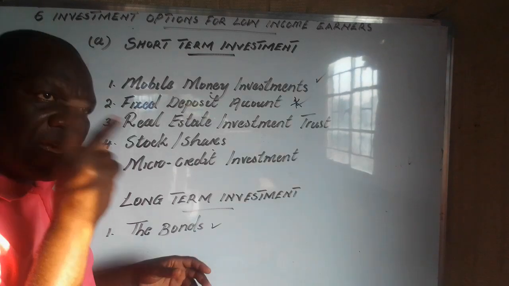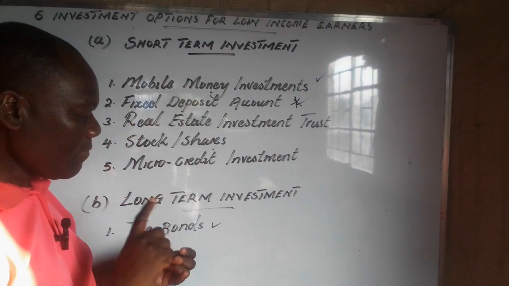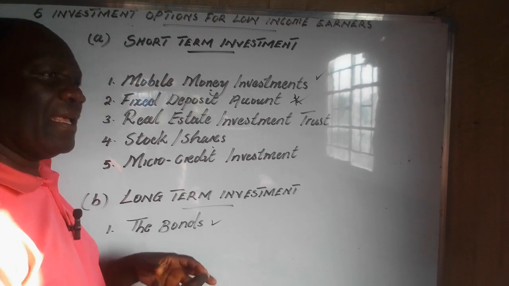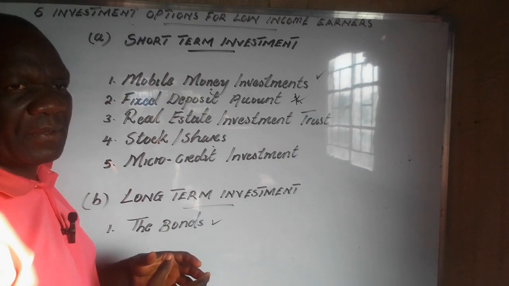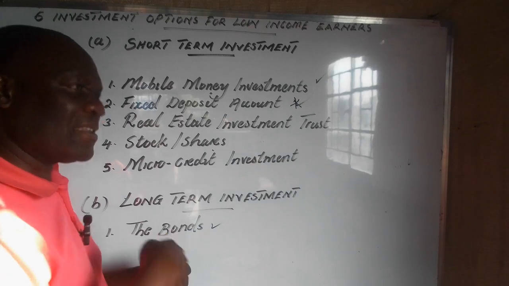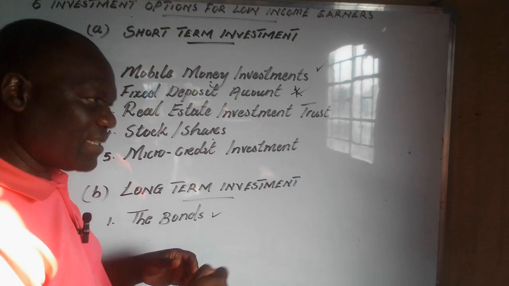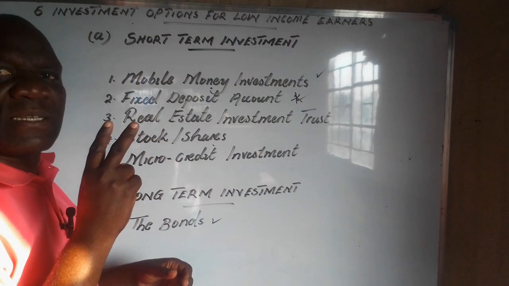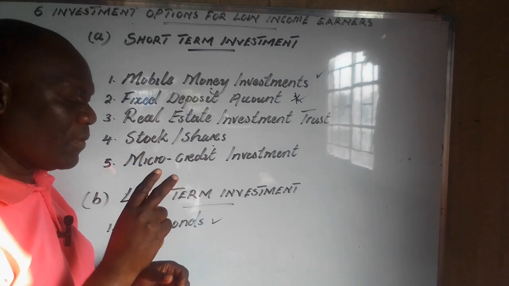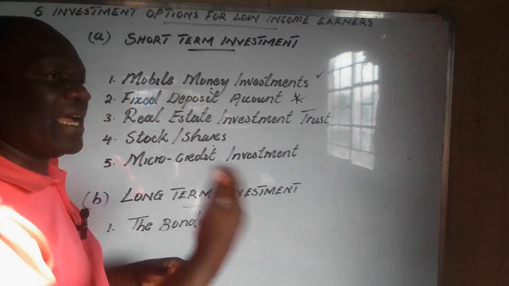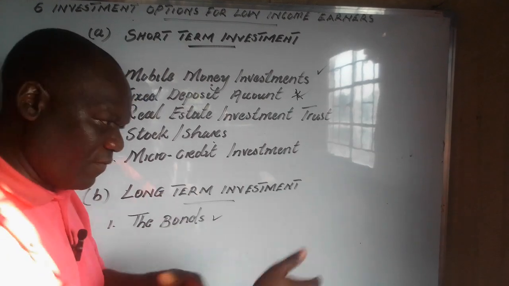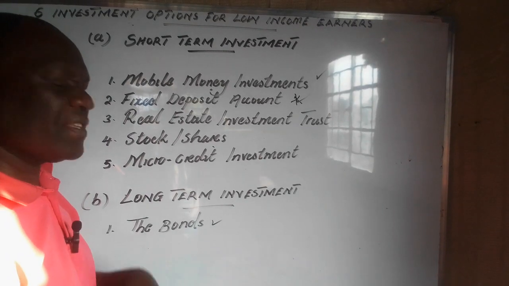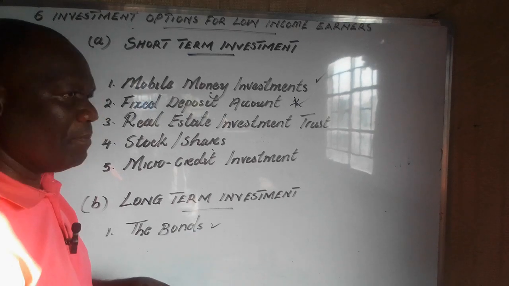Here the bonds have two types of interest. One is what we call coupon interest. The coupon interest has a coupon payment, meaning after 6 months there will be interest that will come your way. So in a year you will have 2 coupon payments. You will have interest that will come twice, mid-year and at the end of the year. So you can use this money to reinvest or use it for other things that you want: food, pay school fees, and so forth, or add to another business.